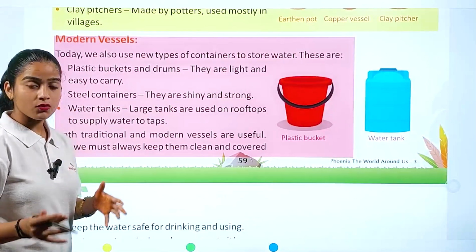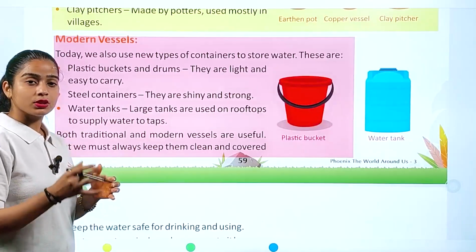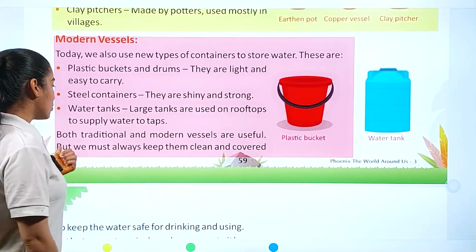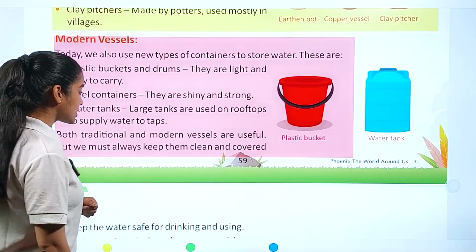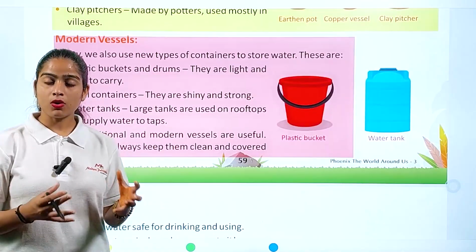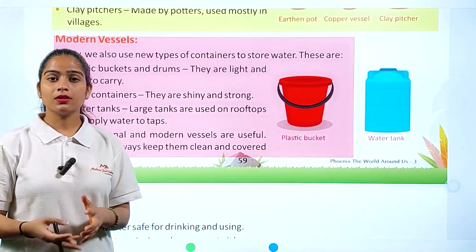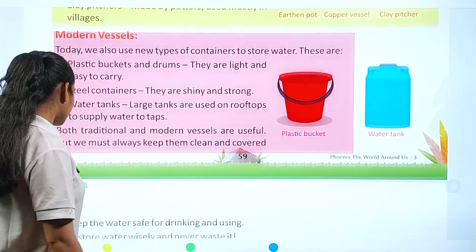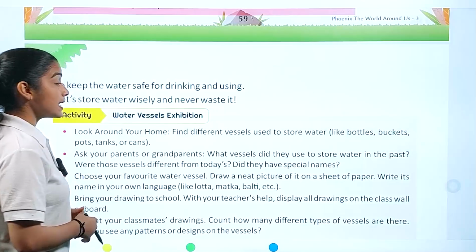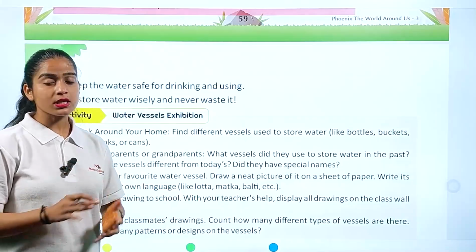Next, the water tank. This is basically a tank which is placed on your rooftop for the big storage of water. And this tank will be connected to the taps of your home. It will be providing you water from it, right? Both traditional and modern vessels are useful, but we must always keep them clean and covered. You are storing your water for later use, so always keep in mind that you have to cover it properly, otherwise your water gets spoiled. To keep the water safe for drinking and using, let's store water wisely and never waste it. Again and again we repeat only one thing: we have to save it, we have to never waste it.